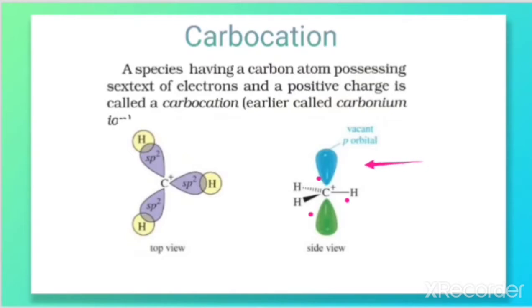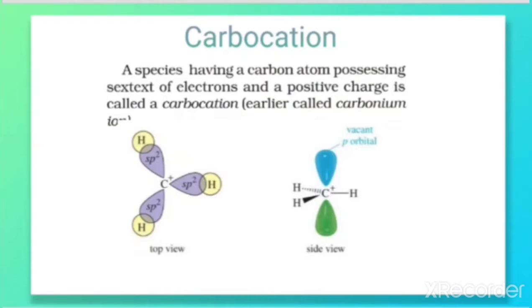That is a vacant p orbital. This is the side view of the structure of methyl cation.